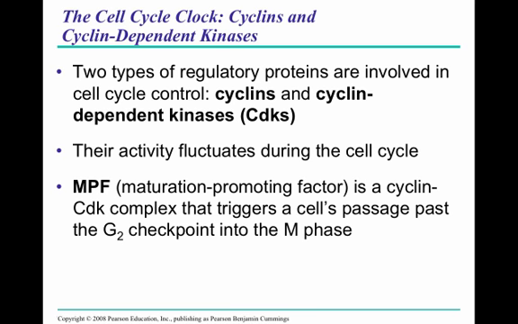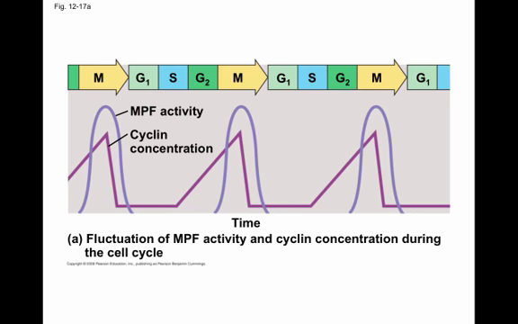The maturation promoting factor. Some people remember it as the mitosis promoting factor, because when that cyclin CDK complex is together, which is a cyclin and the cyclin-dependent kinase, when they come together, these very specific two molecules forming that MPF, the cell will move past the G2 and start mitosis. And you can see here in this diagram how MPF activity fluctuates along with cyclin concentration, which makes sense if it's a cyclin CDK complex.